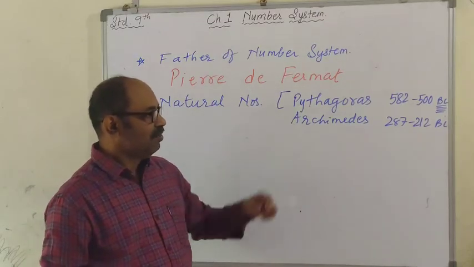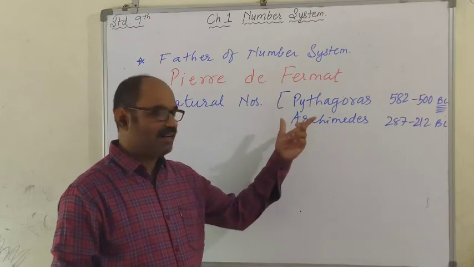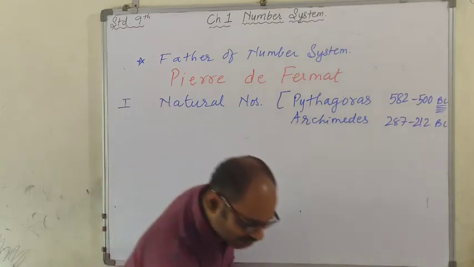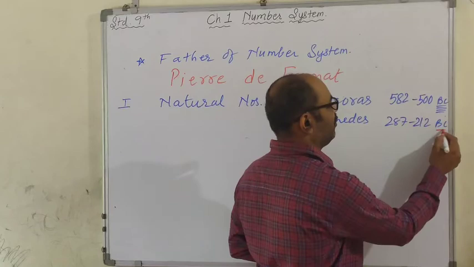Children, who was the first one? Pythagoras, and then Archimedes. Children, you will learn in SS, your SS teacher will explain to you.